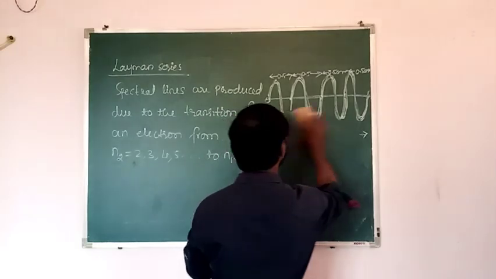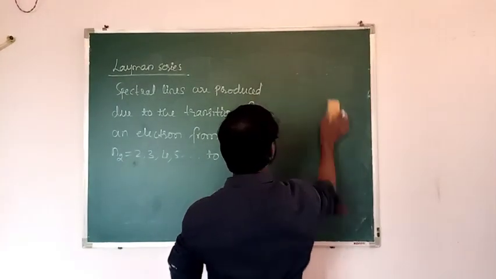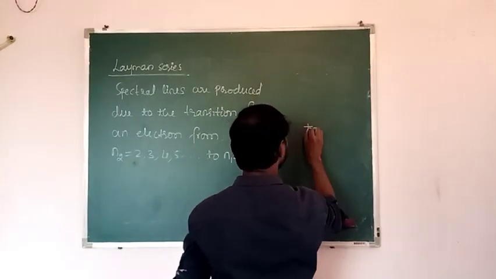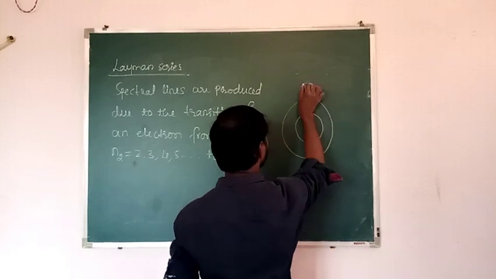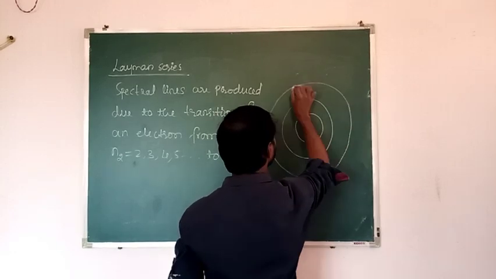So let us draw the diagram here. So this is hydrogen atom. We are going to discuss about here hydrogen spectrum.